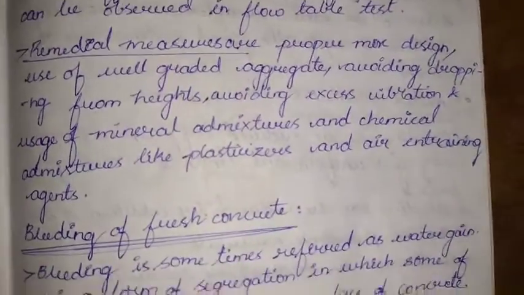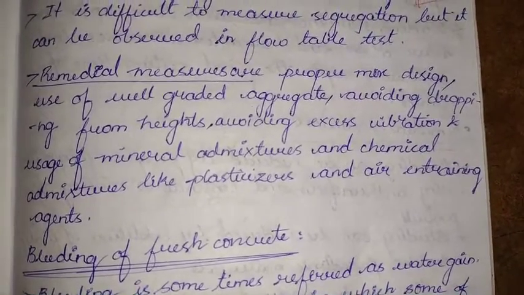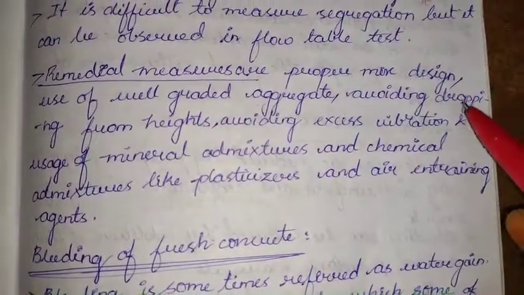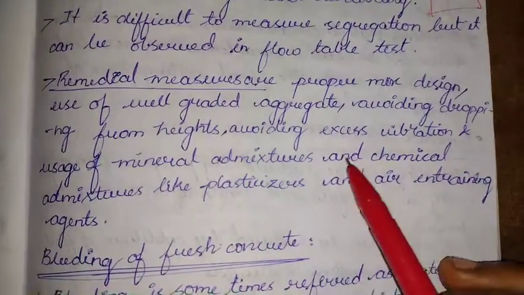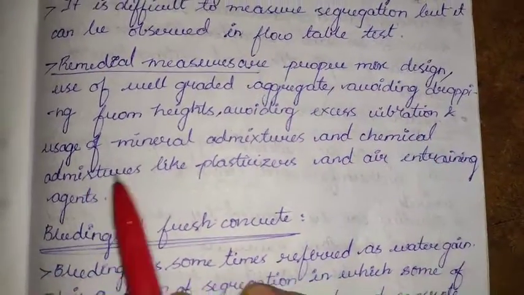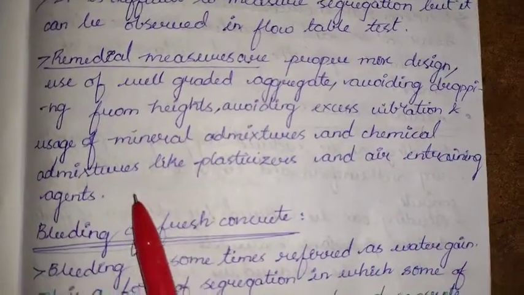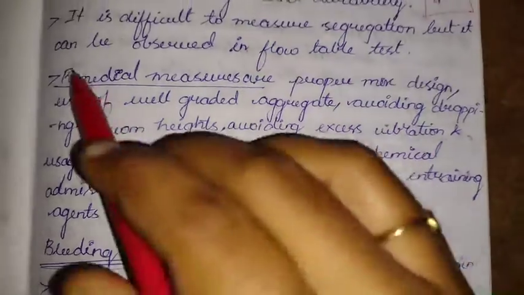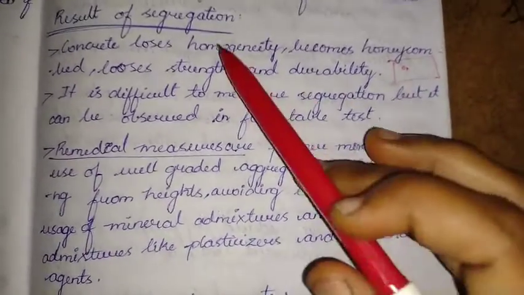And what are the remedial measures? The remedial measures are proper mix design, use of well-graded aggregates, avoiding dropping from heights, avoiding excessive vibration, and usage of mineral admixtures and chemical admixtures like plasticizers and air entraining agents. These are the measures to avoid segregation.